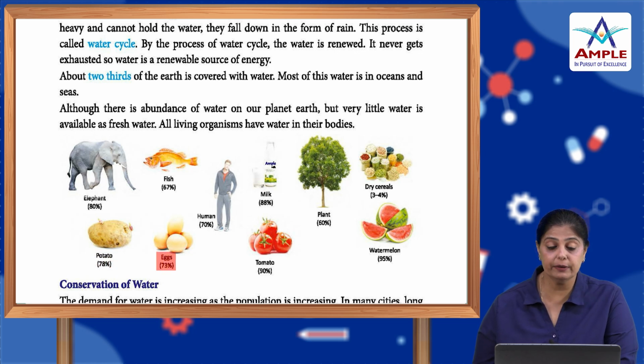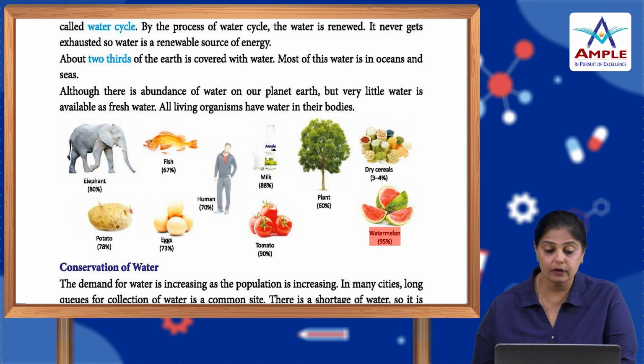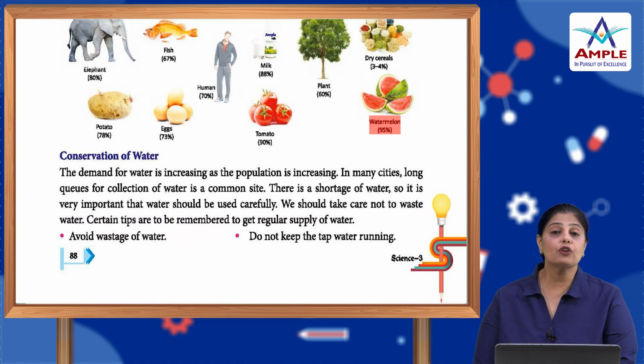Eggs 73%. Human being 70%. Milk is 88% water. Tomato is 90% water. Plant is 60% water. Dry cereals are 3 to 4% water, and watermelon is 95% water.